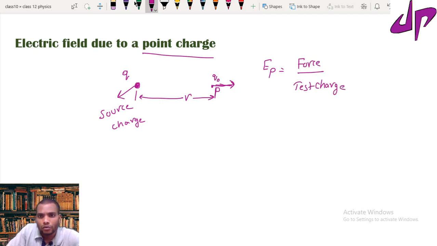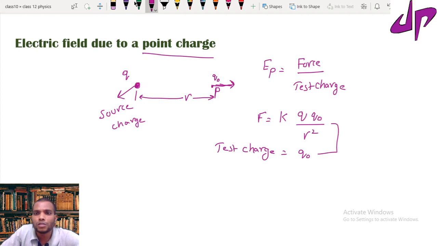Now write the Coulomb force between the two charges. Coulomb force F between the two charges equals K times Q Q naught by R square, and here the test charge magnitude equals Q naught.